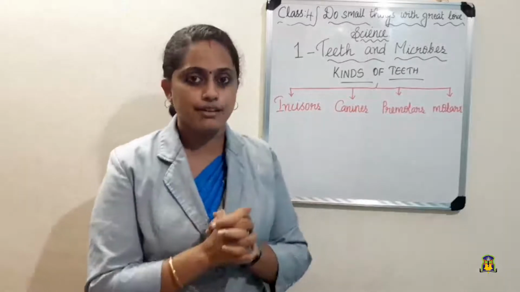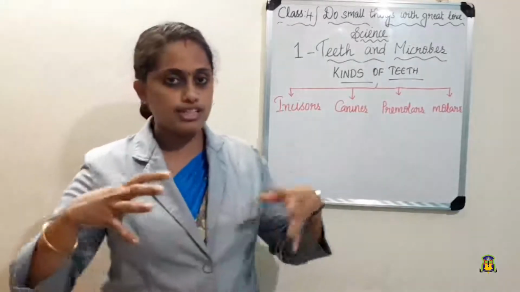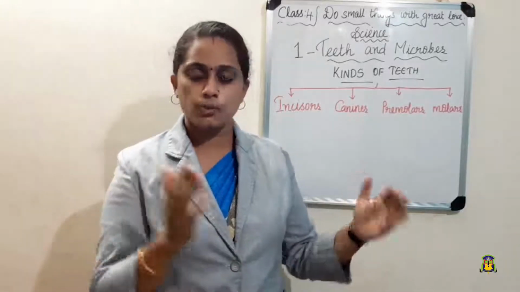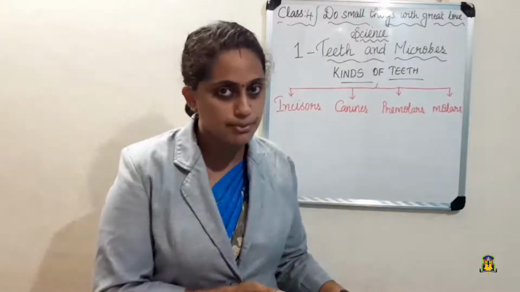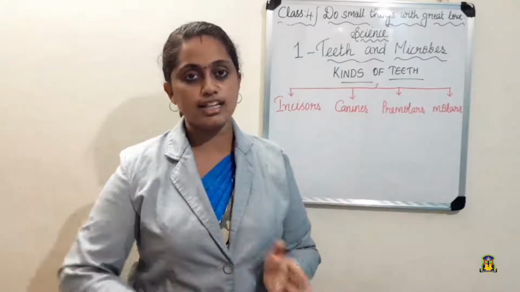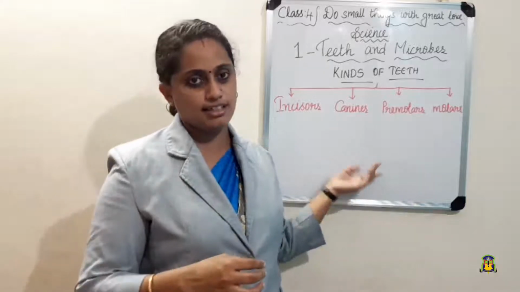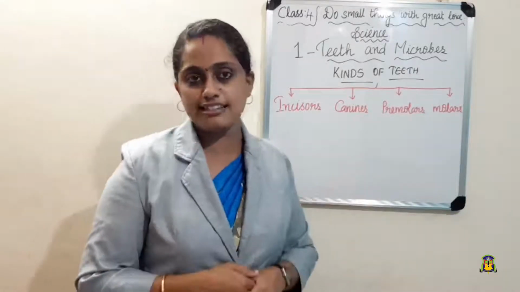So children, in today's class we saw what is the use of teeth. Then we saw about the different kinds of teeth. We saw about the milk teeth or temporary teeth. Then we saw about the permanent teeth. After that, we saw the 4 different kinds of teeth. So is it clear to everyone?